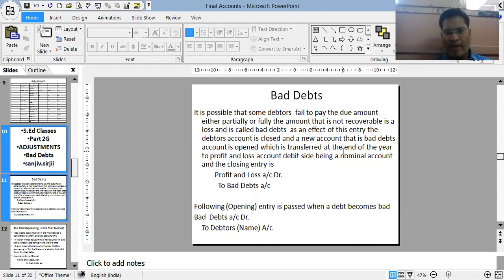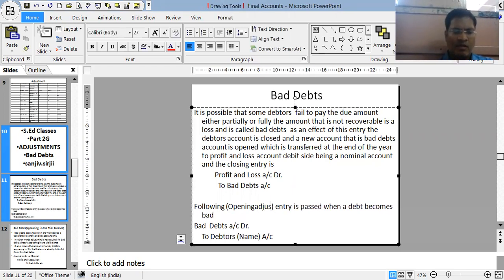And when it is opened, we need to close it and transfer it to the final account. Any nominal account needs to be closed in the profit and loss account or trading account. This being an indirect loss, it is transferred to the profit and loss account, and the journal entry at that time will be profit and loss account to bad debts.